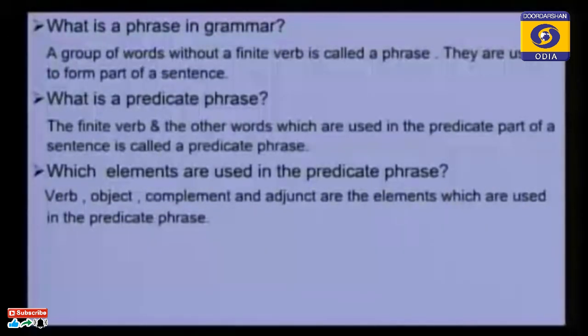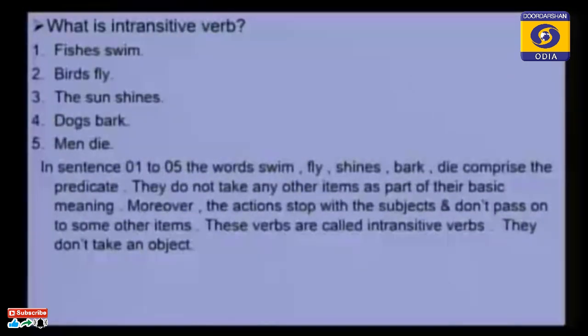So next you see, before discussing the predicate phrase, we should know that the verb can be divided into two parts. One is an intransitive verb, the other is a transitive verb. Which verbs are called intransitive verbs? Here you see there are five examples on the screen.